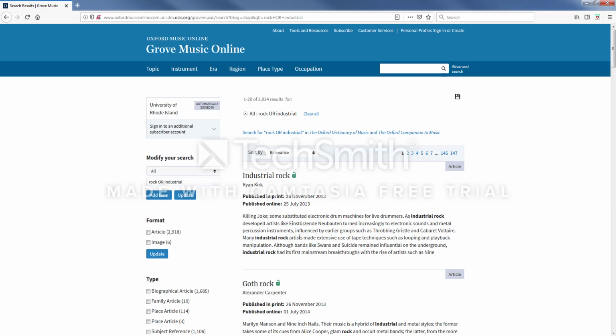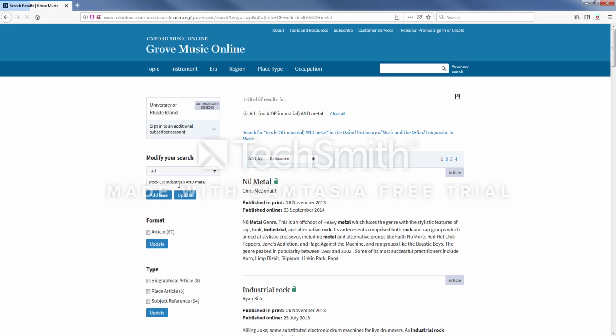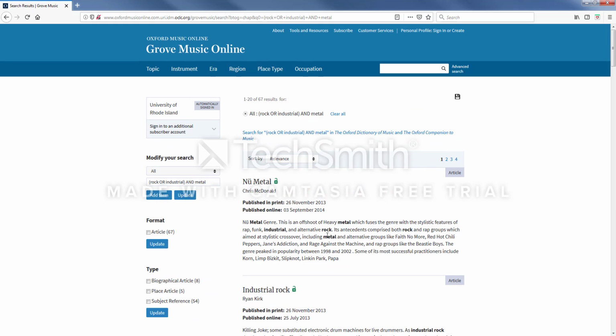Let's try nesting a Boolean operator to see if that narrows our search down even more. And as you can see, using multiple Boolean operators in Grove helped us to narrow down our results to a very manageable number, and it looks like the results are exactly what we would be looking for.